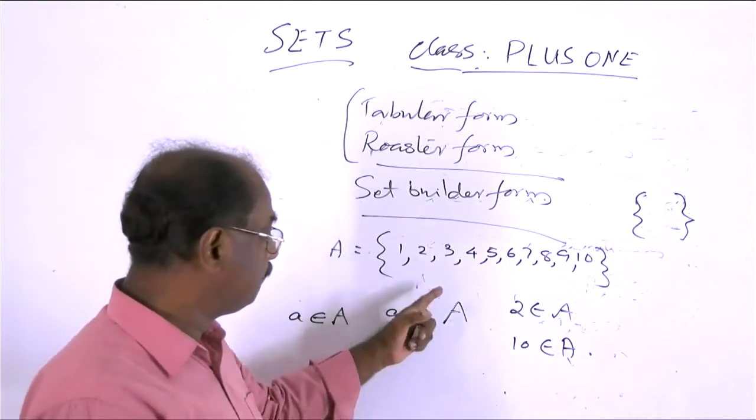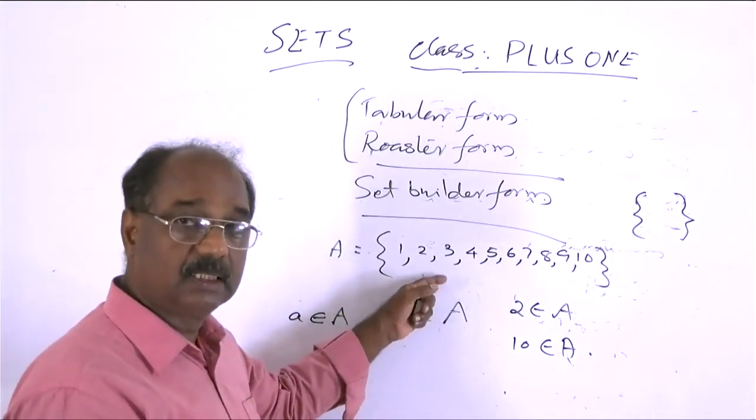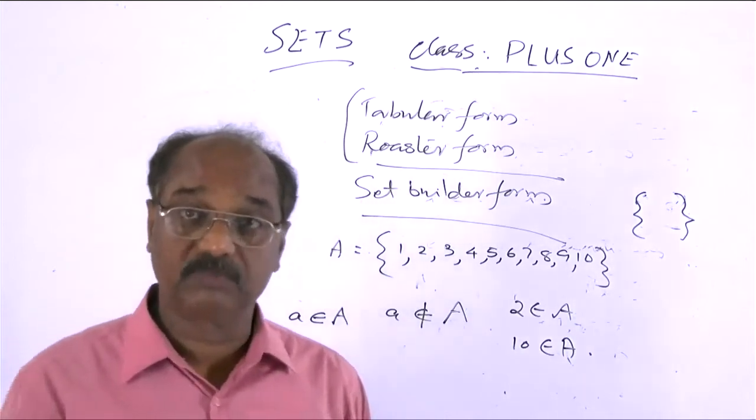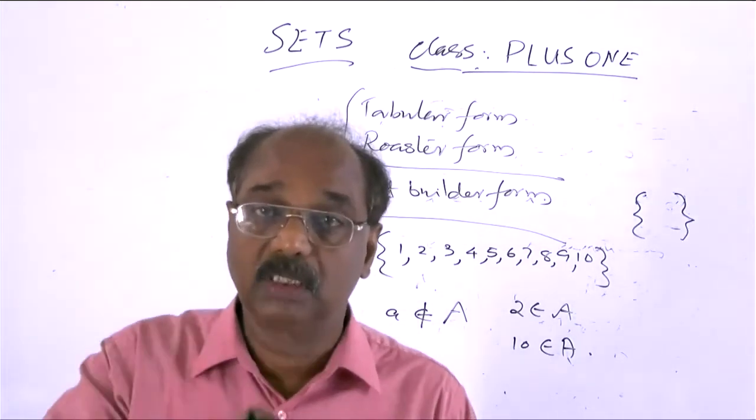So this is the representation of the set A in the tabular form or roster form.